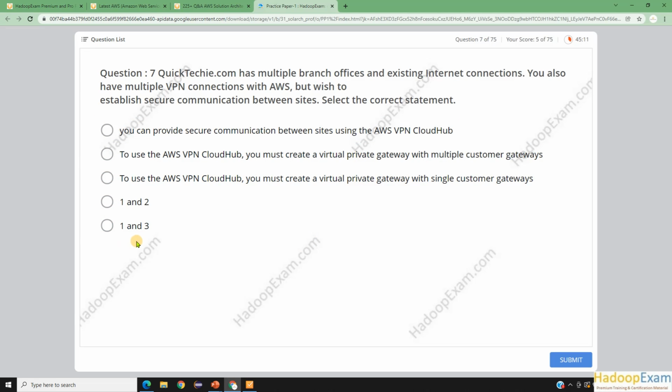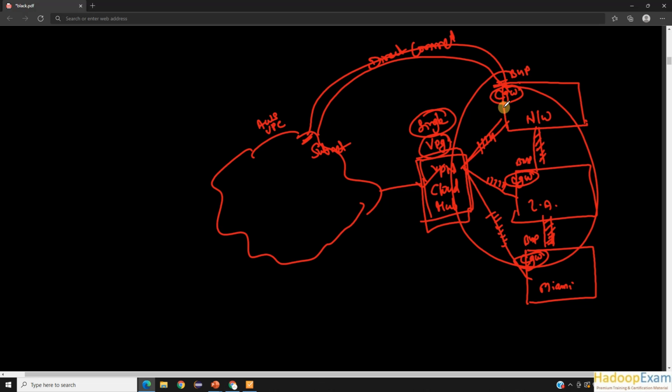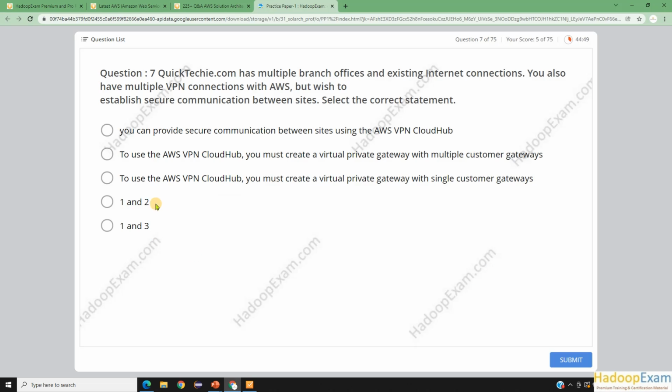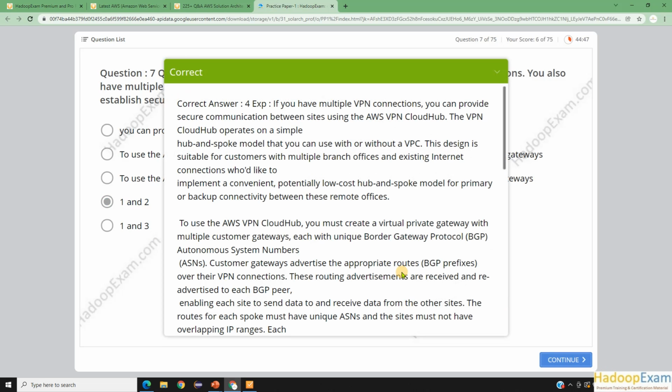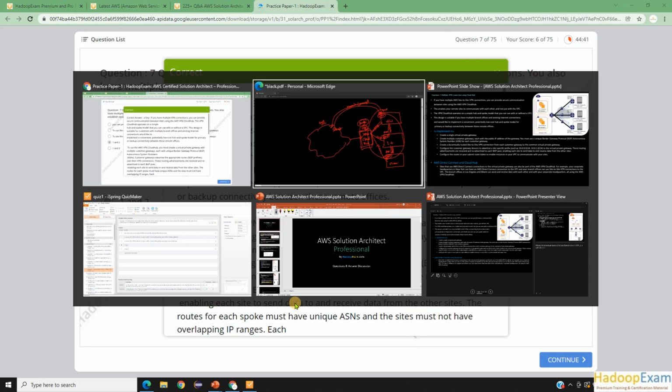Based on the options, one and two are correct. But let's go to the third option: to use AWS VPN CloudHub, you must create a virtual private gateway with a single customer gateway. No, it won't work with a single customer gateway. For each site, you need to have one customer gateway created. So the correct answer is one and two. This is the explanation, you can read it again. So that is question number 7.